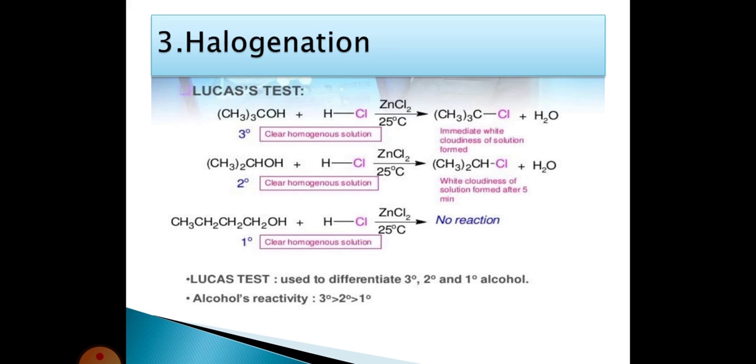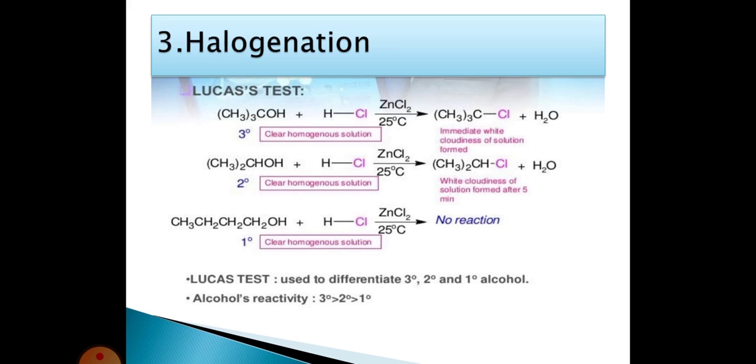First we are seeing the tertiary alcohol. This tertiary alcohol reacts with hydrochloric acid in the presence of zinc chloride at 25 degrees centigrade temperature to form a tertiary halide. The tertiary halide formation takes place immediately.